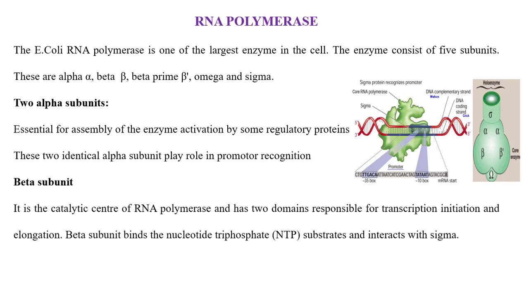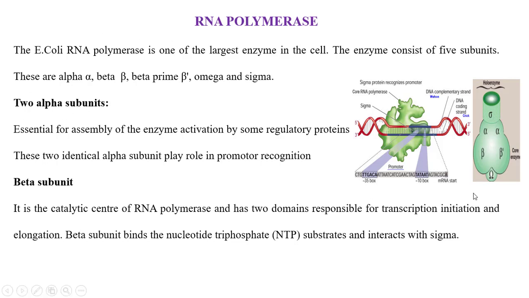The important enzyme required for transcription is RNA polymerase. In E. coli, RNA polymerase is the largest enzyme in the cell. The enzyme consists of 5 subunits, namely 2 alpha subunits, beta subunit, beta dash subunit and sigma subunit. Each and every subunit has its own specific role.